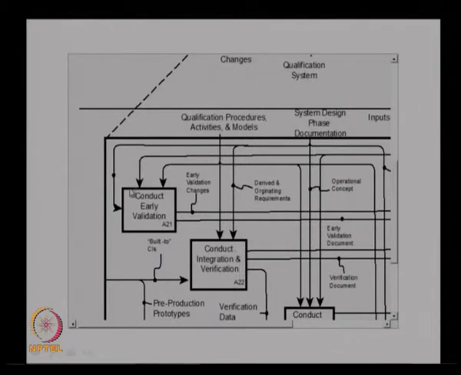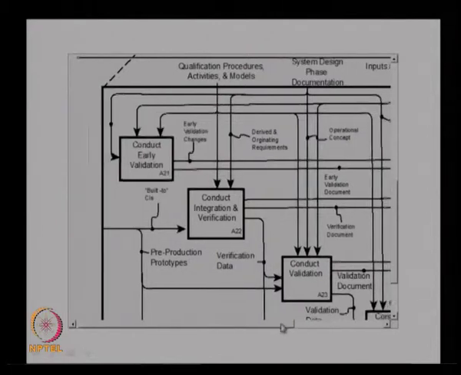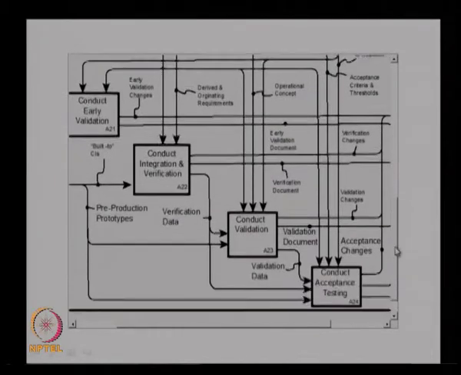So, once we have all the subsystems and components designed, then we will be having the integration stage, and the integration and verification will be carried out, and then we will be doing the final validation, where we look at the operation validity and component operation validity, as well as the validation for conceptual validation and requirement validation will be carried out, and then we will be going for the acceptance testing.